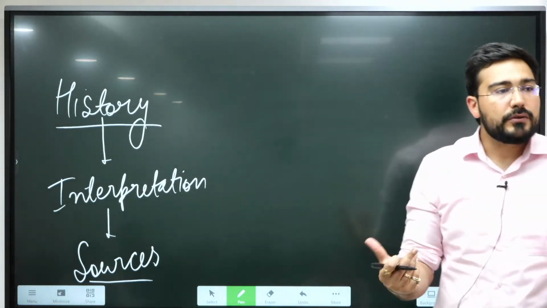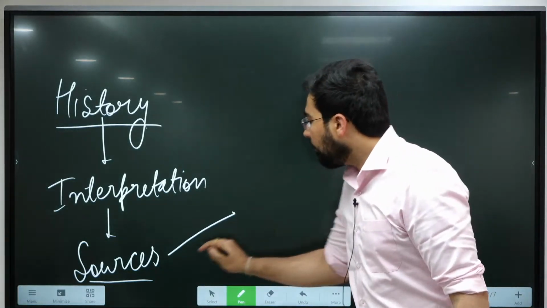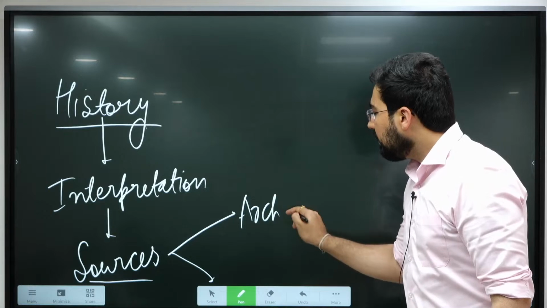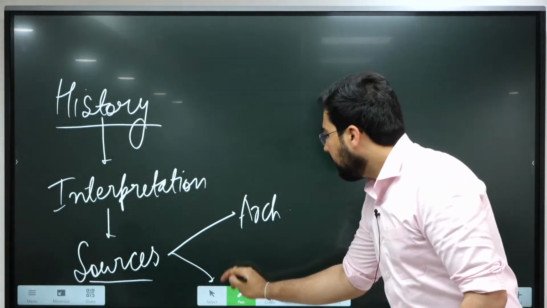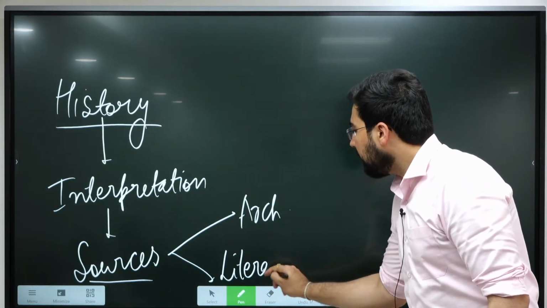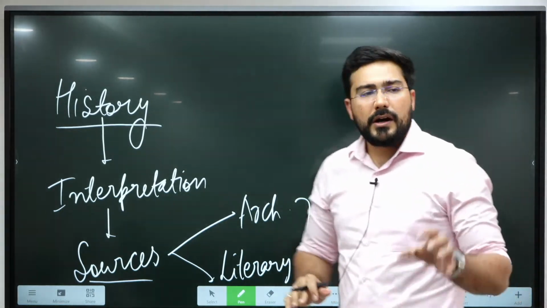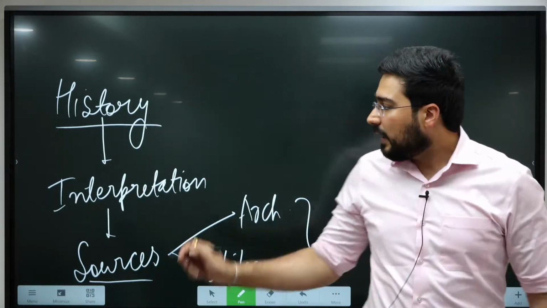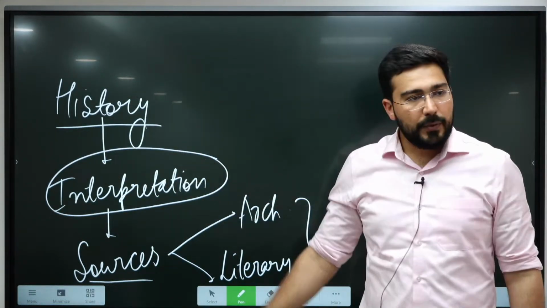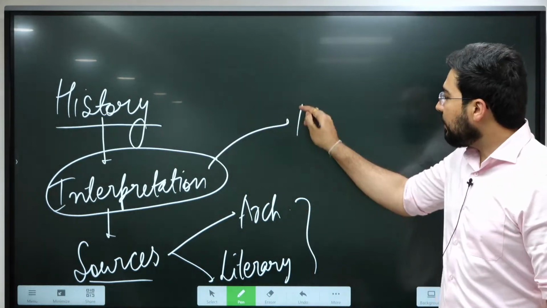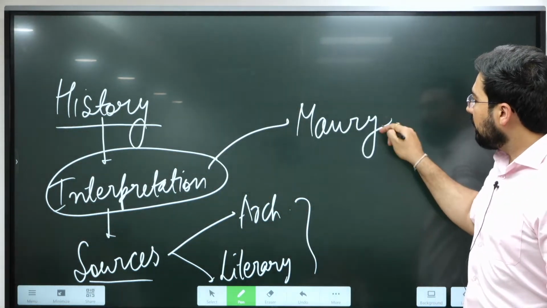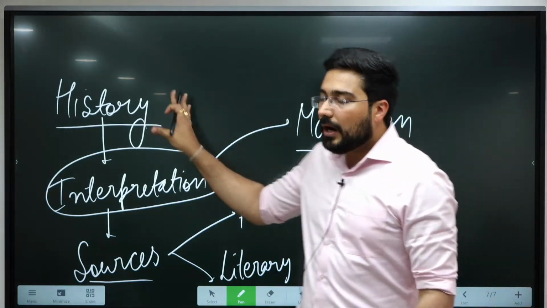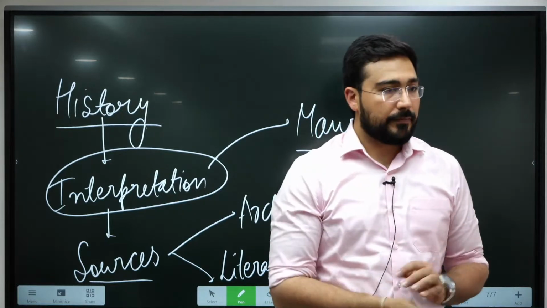Okay. And what are those sources? Sources can be of broadly two kinds. They can be archaeological, which we'll discuss in detail after this. The second could be literary. Like suppose when the Arthashastra was discovered, some people read it and came up with their form of interpretation and then applied it to which period? The Mauryan period. Right. So this is how history has been written.